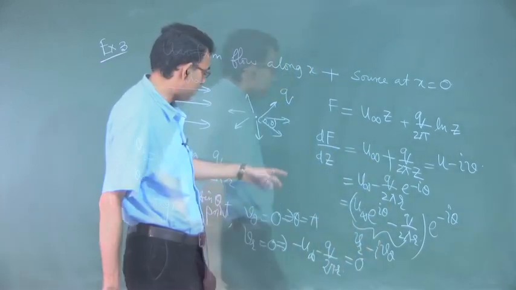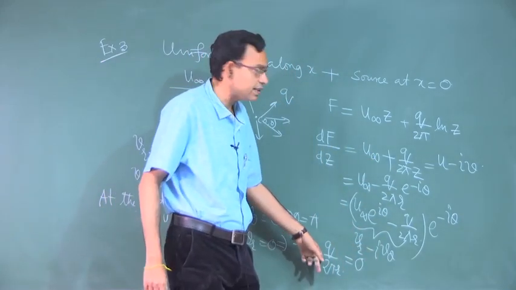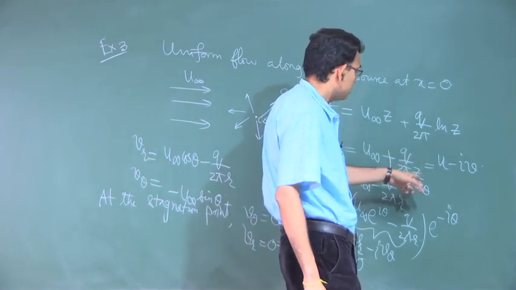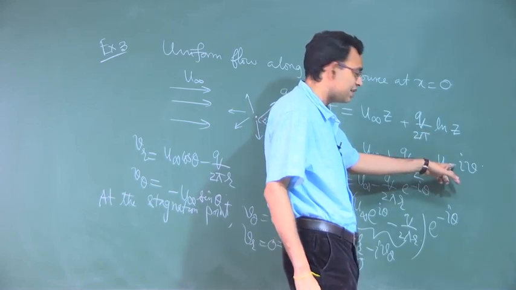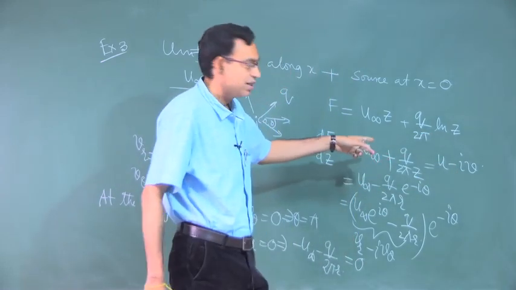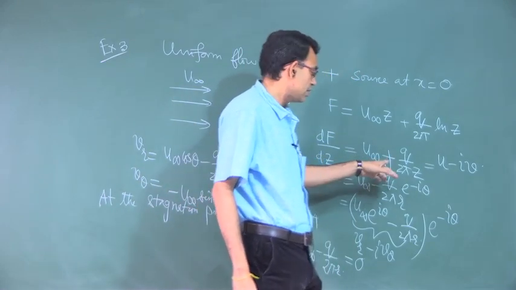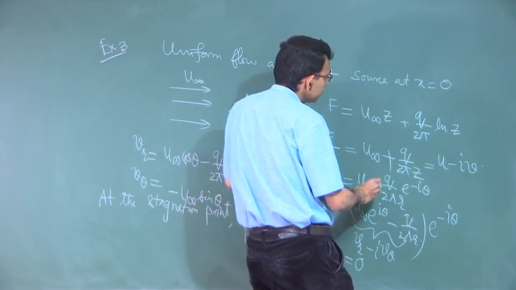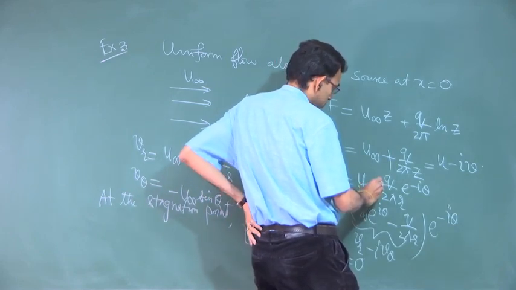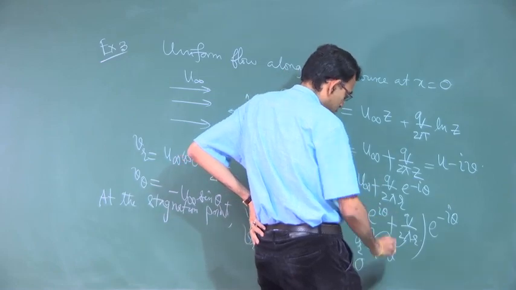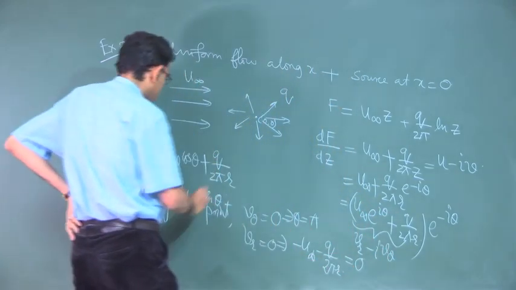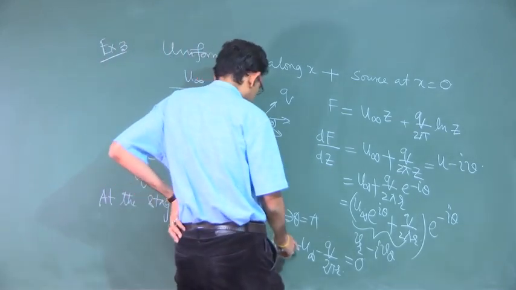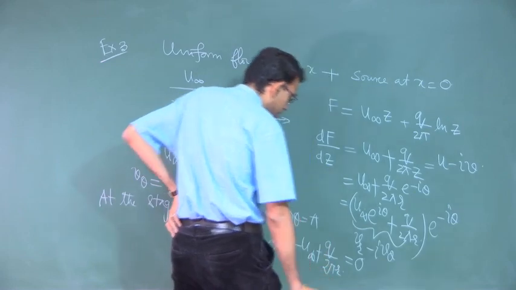With the inertia of the minus sign I wrote a minus here, but dF dz is u infinity plus q by 2 pi z, so please correct it. So, minus u infinity plus q by 2 pi r equal to 0.